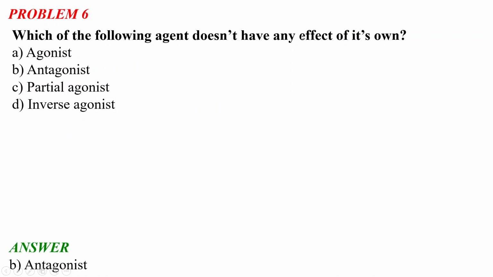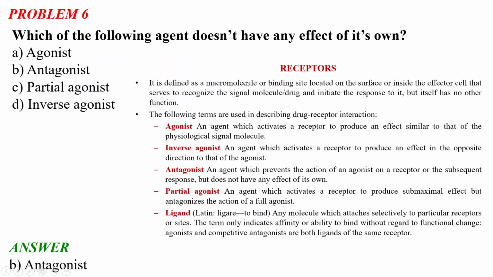Antagonist doesn't have any effect of its own. So these all are related to receptors. So what is a receptor? It is defined as a macromolecule or binding site located on the surface or inside the effector cell that serves to recognize the signal molecule or drug and initiate the response to it, but itself has no other function.